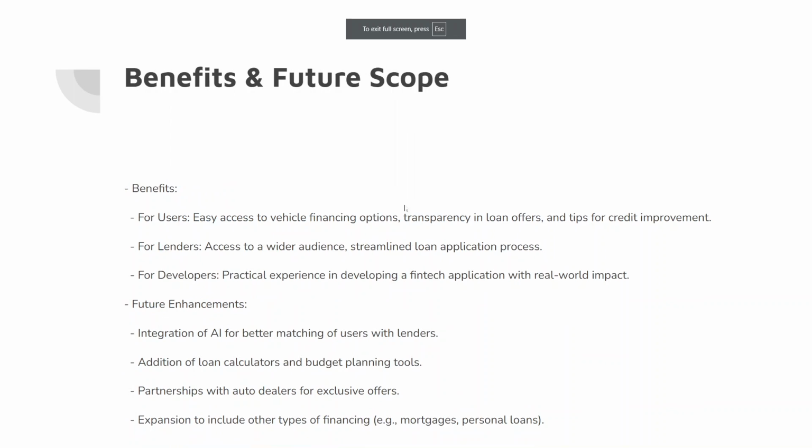After that, what are the benefits of this project and the future scope? The benefits for the user are that it is easy to find vehicle financing options, there is transparency in loan offers, and there are tips for credit improvement. These are the basic benefits for the user. What is the benefit for the lenders? They get access to a wider audience and a streamlined loan application process.